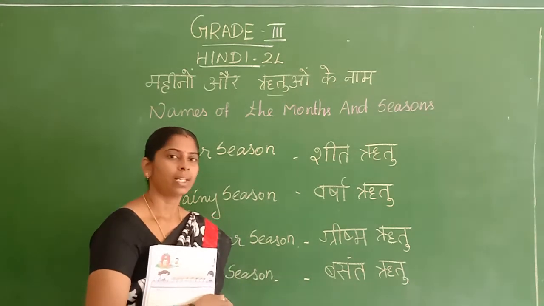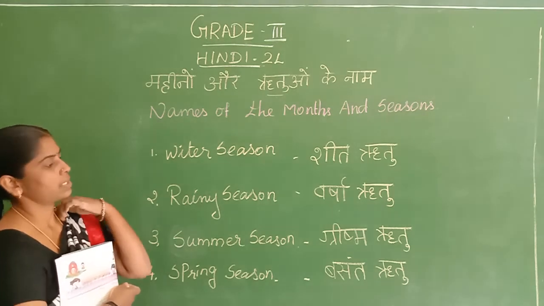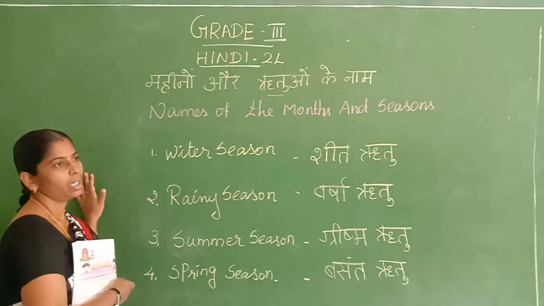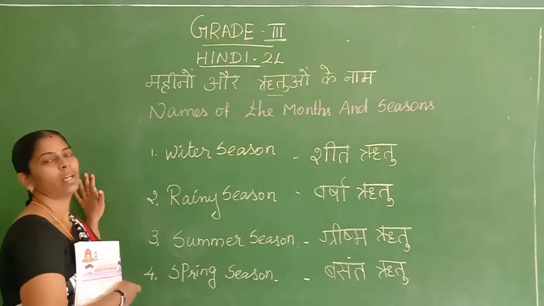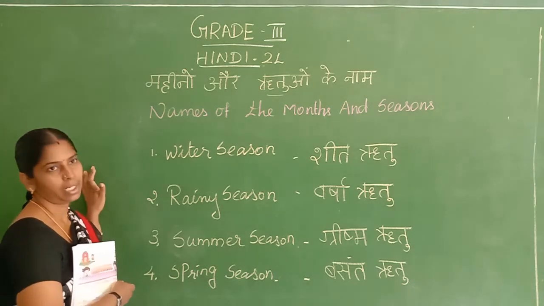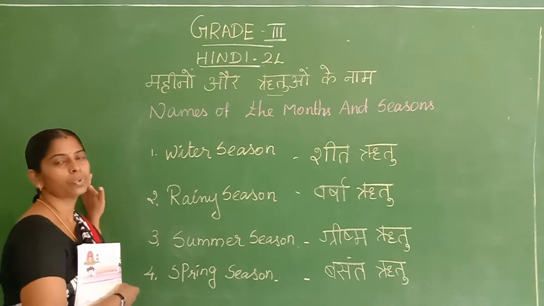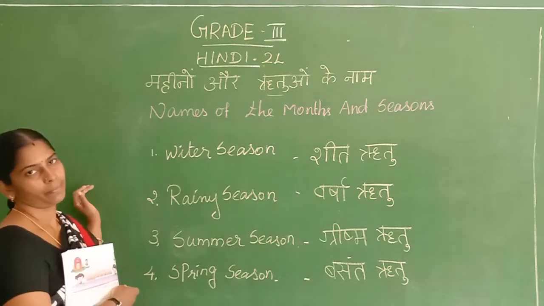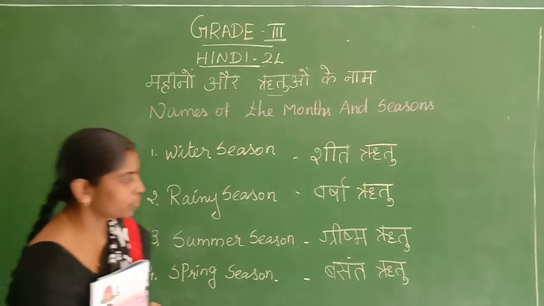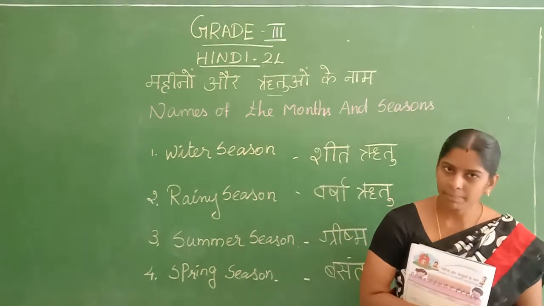Right, children? Clear now? So, months of the year and seasons. Once again, shall we say the months of the year? January, February, March, April, May, June, July, August, September, October, November and December.